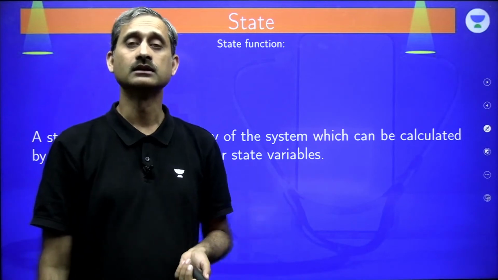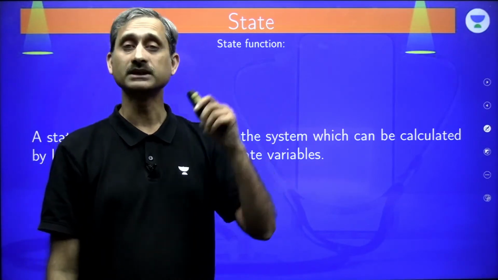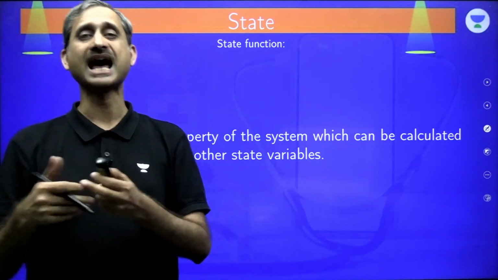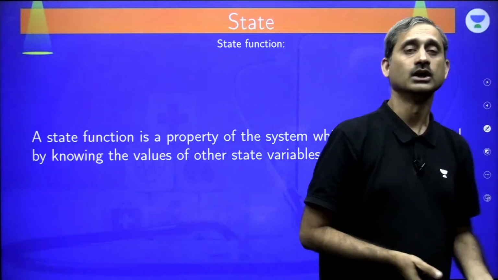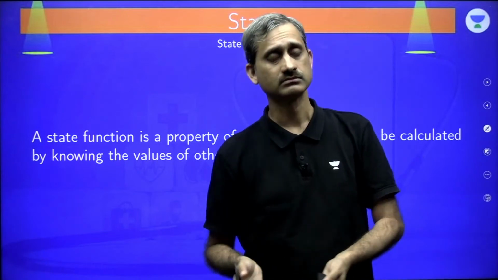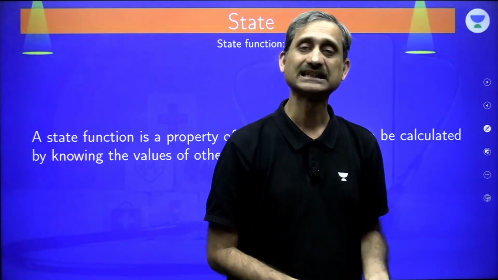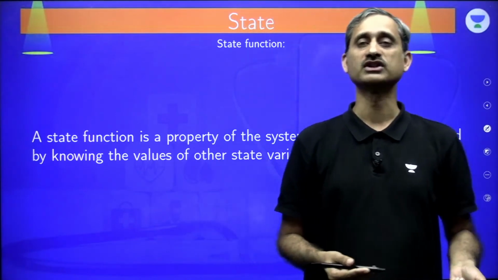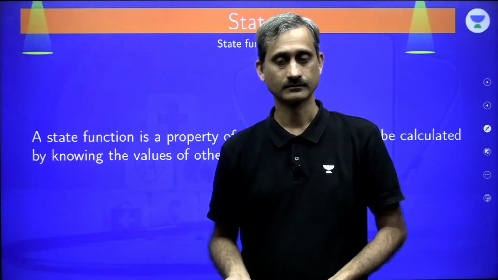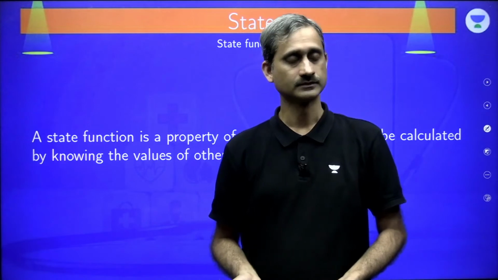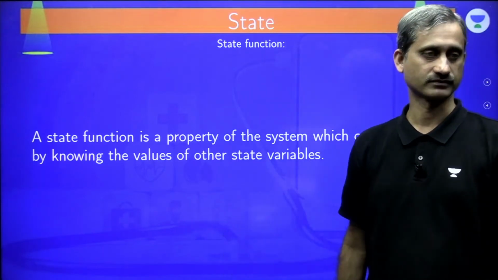Something like the entropy. Now, entropy cannot be measured as such. Entropy needs to be measured by knowing temperature, knowing pressure, knowing the system. So, entropy is not directly measured. I don't have any instrument which is capable of measuring the entropy directly. Clear? So, that becomes a state function.